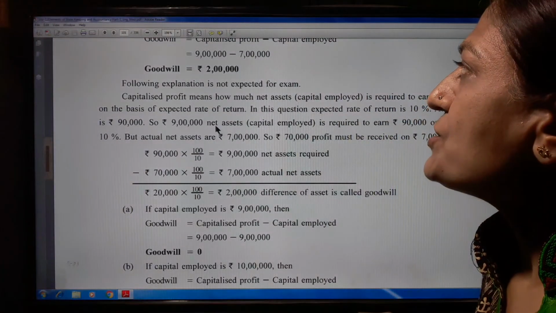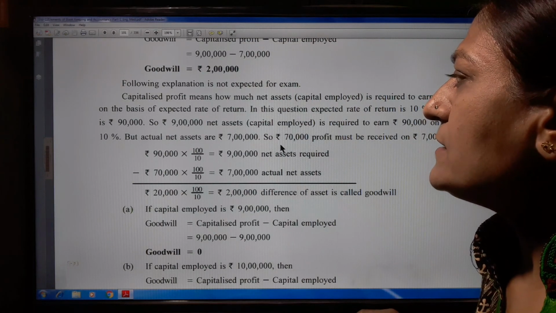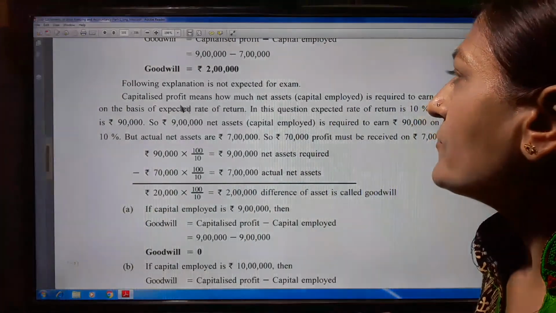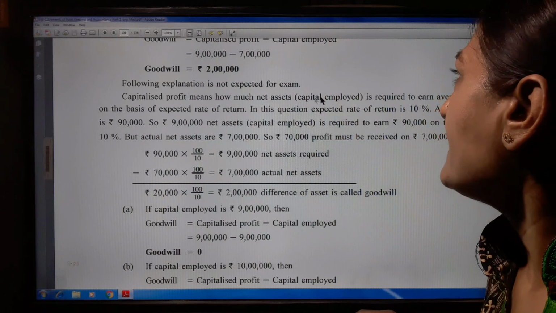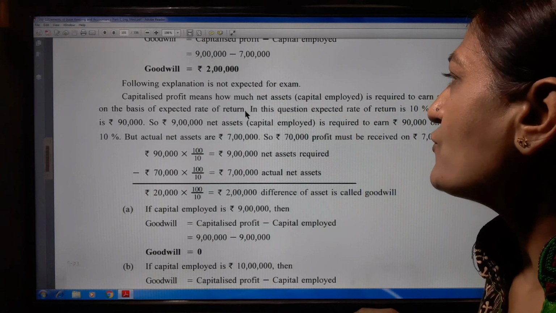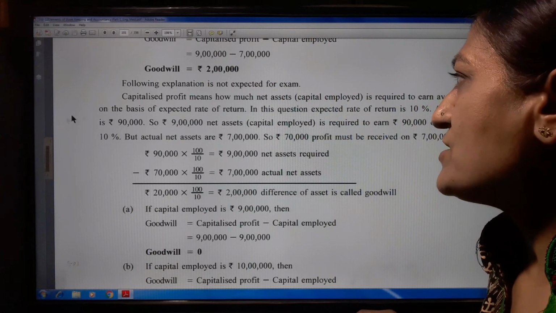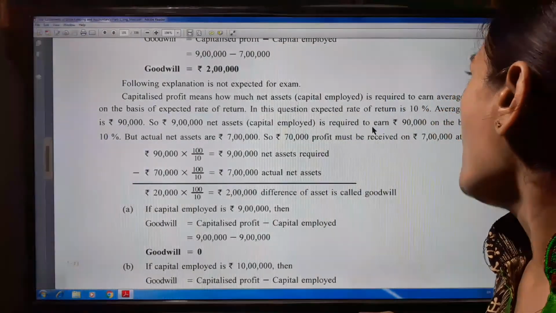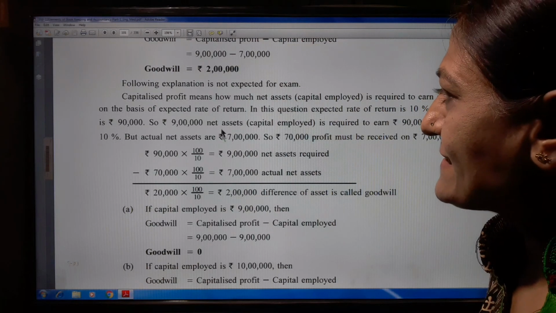The following explanation is not expected for the exam. For exam purposes it is not required. Capitalized profit also means how much net asset is required to earn the average profit on the basis of the expected rate of return. In this question, expected rate of return is 10% and average profit is 90,000, so 9 lakh rupees of net assets is required to earn 90,000 at 10%. But actual net assets are 7 lakh.